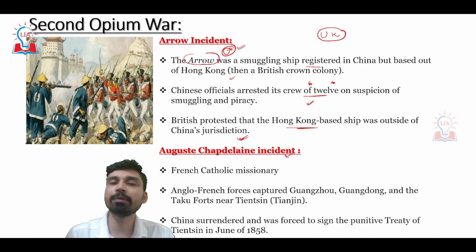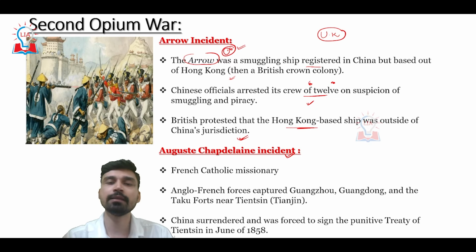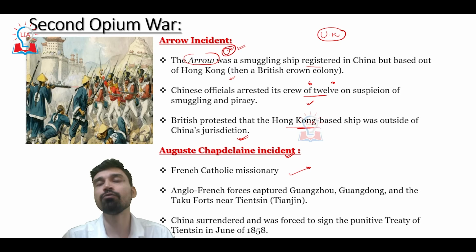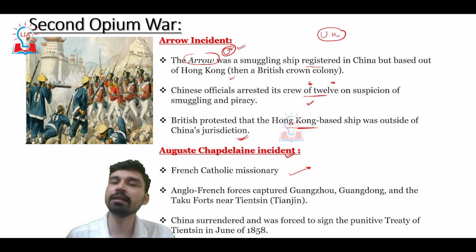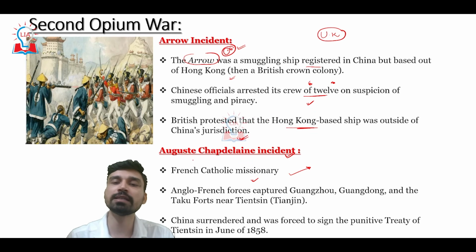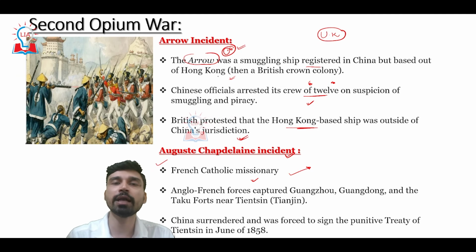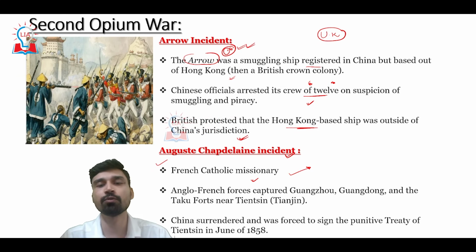However, another incident that happened in China is called the Auguste Chapdelaine incident. Auguste Chapdelaine was a French Catholic missionary who was trying to convert local Chinese to Christianity. Thus, he was arrested by the Chinese government and sent to jail on charges of forceful conversion. However, while he was in jail, Chinese jailers beat him so much that this French Catholic missionary died. Taking advantage of this incident, France also declared war on China and joined the British forces.